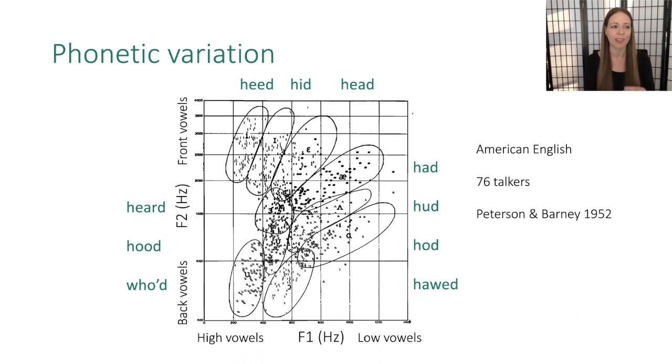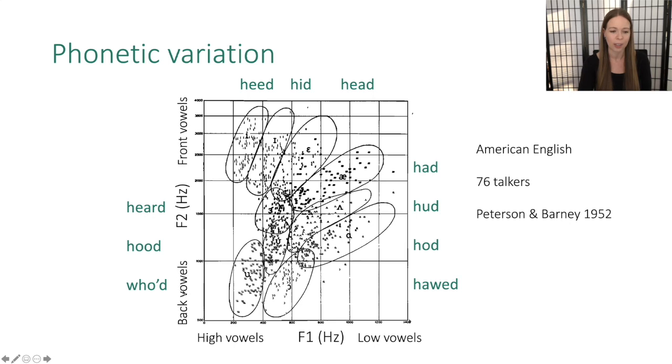If we think about phonetic variation, the first thing I think a lot of phoneticians will think of is the variation that is present even just from talker to talker within a single language. So this is a famous figure of American English vowels from 76 talkers. This is from Peterson and Barney, 1952. On the x-axis we have F1 in hertz, and on the y-axis we have F2 in hertz. These are phonetic measures that roughly correspond respectively to the height of a vowel, F1, so we have high vowels and low vowels, and the frontness or backness of a vowel.